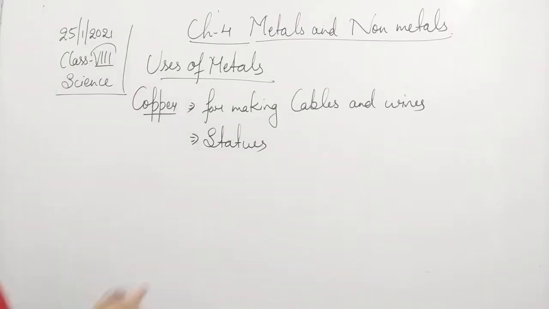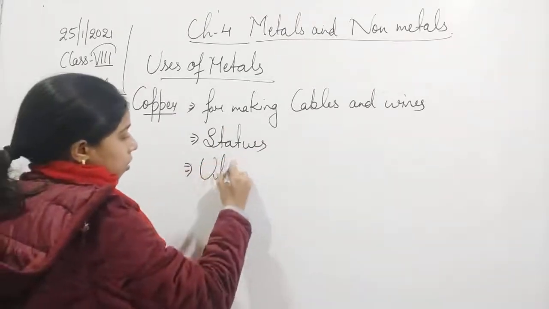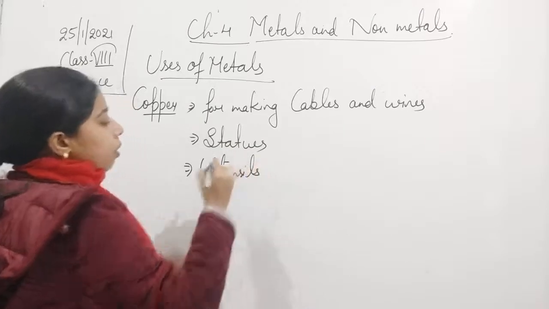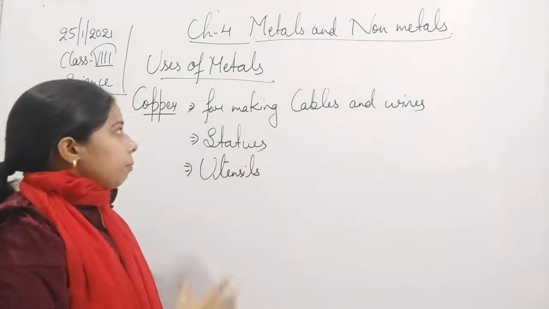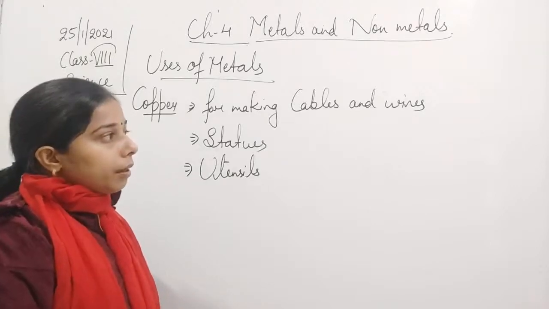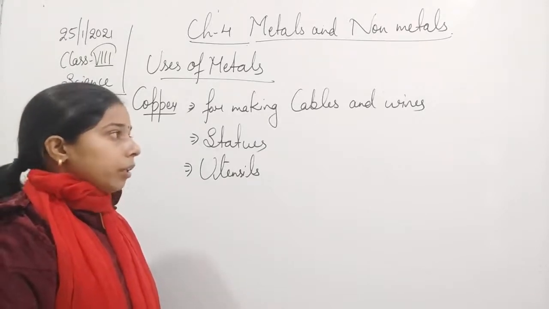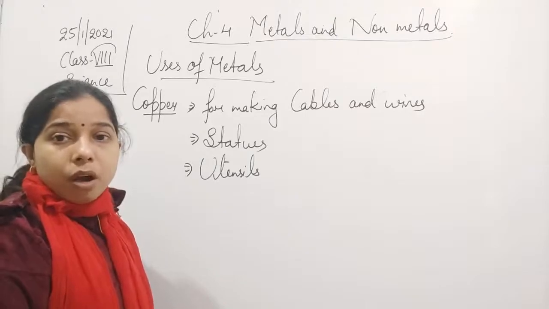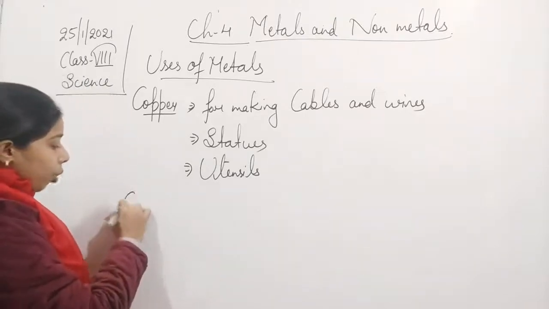Then utensils. So these are the different uses of copper. You have already heard about the wires and the utensils which are made up of copper. Next one is chromium,